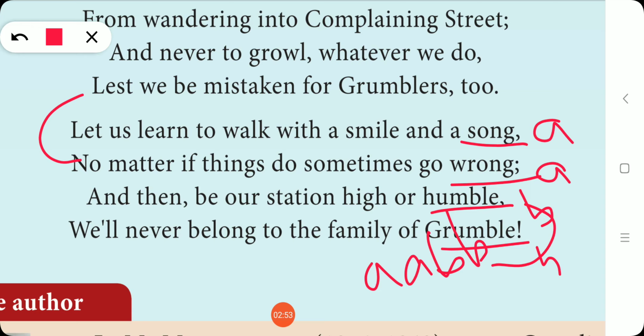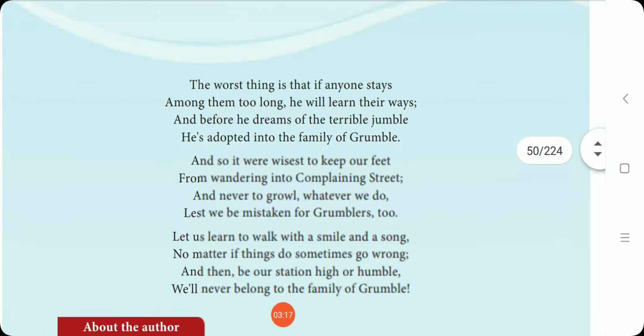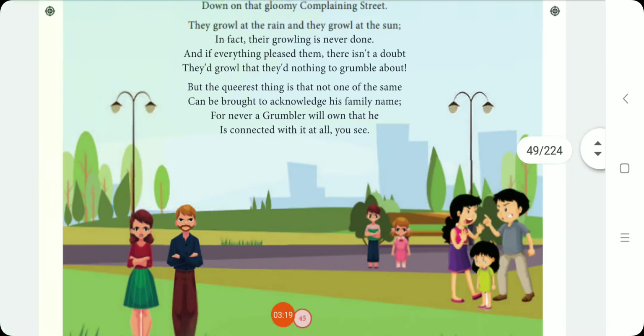See, for the whole poem we are giving continuous alphabets: A, B, C, D, E, F, like that. So if they give the last stanza and ask what the rhyme scheme is, you should not write OOPP. Okay, you have to write it as AABB. So all the stanzas in this poem rhyme as AA and BB, right? So the rhyme scheme and rhyming words are very easy to identify.